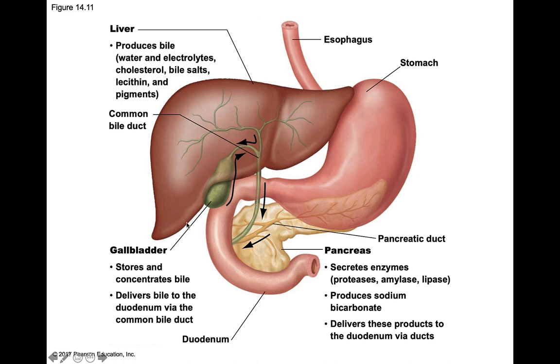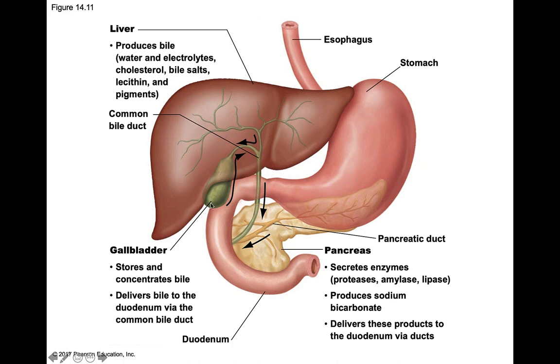Here we can actually see how large the liver is. We see the pancreas. We can actually see the pancreatic duct, and that actually feeds into the duodenum. So all of those digestive enzymes coming from the pancreas move into the duodenum. Remember, the duodenum is where most digestion takes place, so that kind of makes sense.